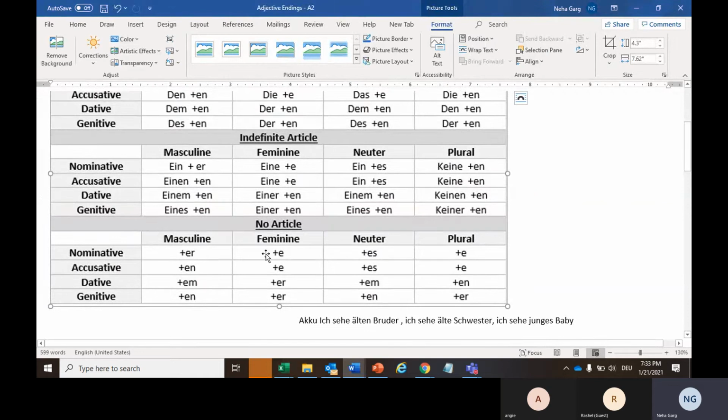Here we have er, then e, then es for neuter, which is coming from das. This er is coming from der. This plural e is coming from die. Similarly, this en is coming from den. This em is coming from dem. Then this er is coming from der, dative feminine. Again, this em is coming from the neuter dative. So this is the simplest table, with no article, because there is no confusion about what to add with the definite or indefinite article and then what to add with the adjective ending. So this is pretty simple and straightforward with the no article case.